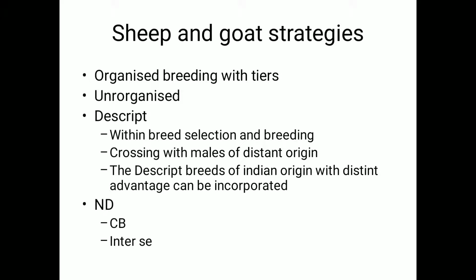We will come to the second point here, that is the unorganized sector. The unorganized sector as such will not have any kind of tiers. I think it is predominant in the Indian subcontinent, in sheep and goats as well as cattle and buffaloes. We have told already AI coverage is very poor in sheep and goat. There are biological problems, for that reason AI is not practiced. So the unorganized sector is one wherein there is no distinct nucleus farm selection. Commercial population will not be there.